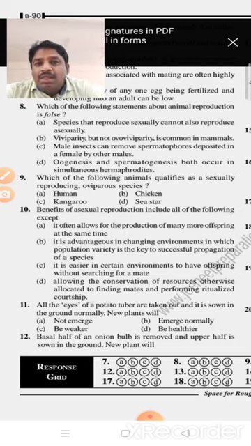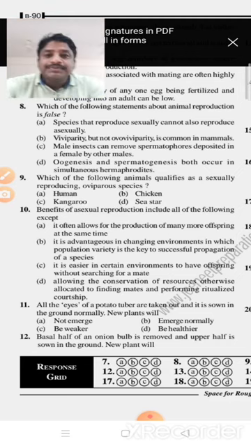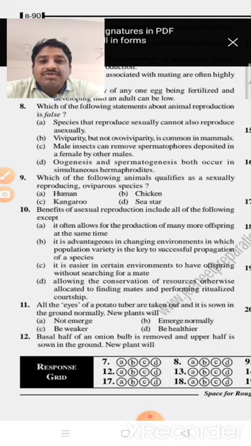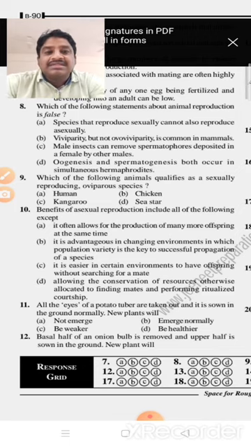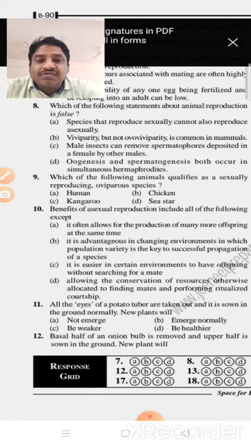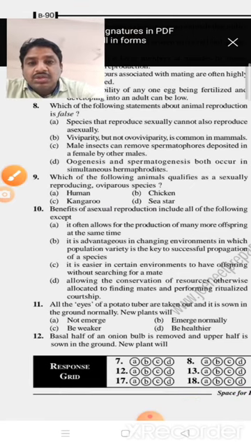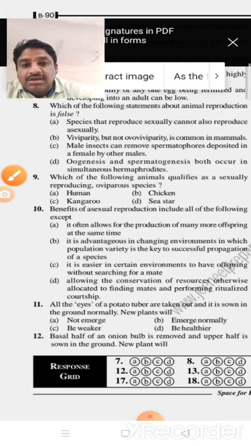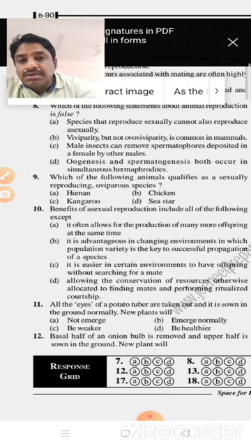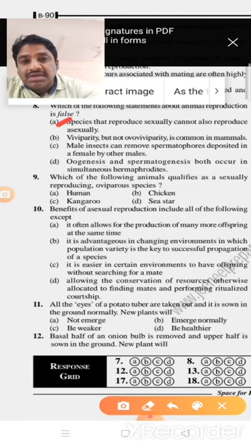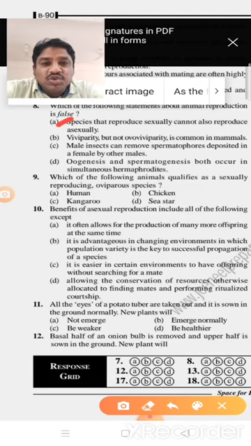So the false statement is that species that reproduce sexually cannot also reproduce asexually. In fact, they can also reproduce asexually. So that's why this is the false statement, so option A is the answer here. A is the false statement. The remaining ones are correct from the sexual reproduction point of view.